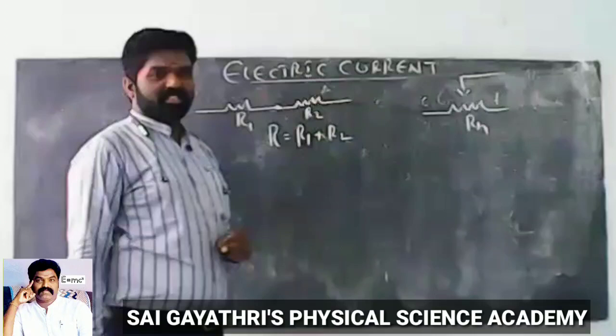The first law is nothing but the junction law, which is the current law, or conservation of charge. Important.